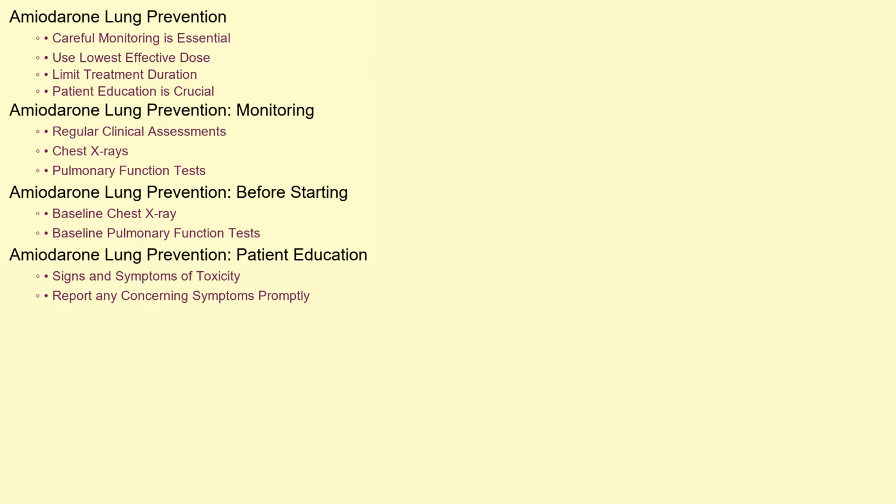Prevention is key when it comes to amiodarone lung. Careful monitoring of patients on amiodarone is essential. This includes regular clinical assessments, chest X-rays, and pulmonary function tests. Using the lowest effective dose of amiodarone and limiting the duration of treatment can also help reduce the risk of toxicity. Before starting amiodarone, a baseline chest X-ray and pulmonary function tests should be performed to establish a reference point.